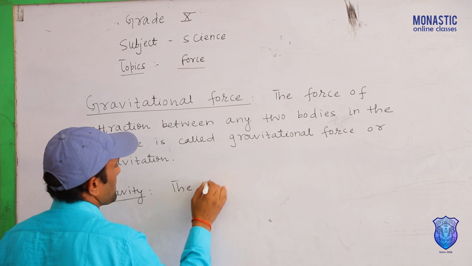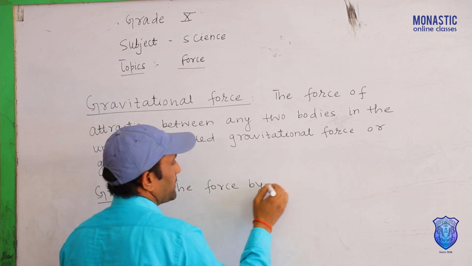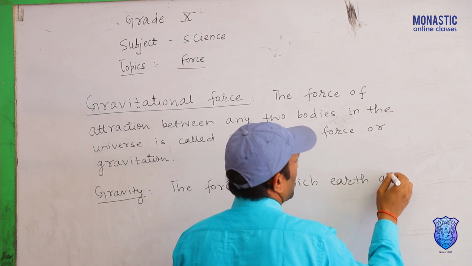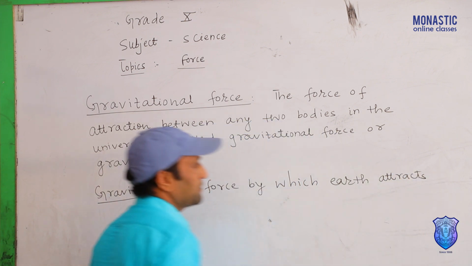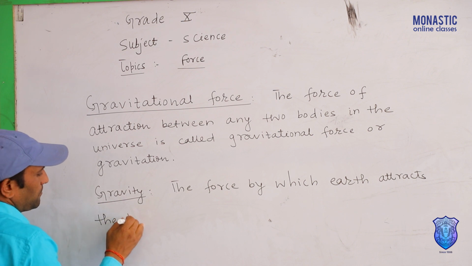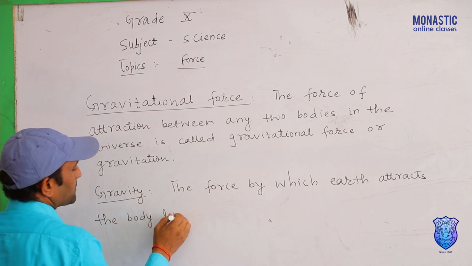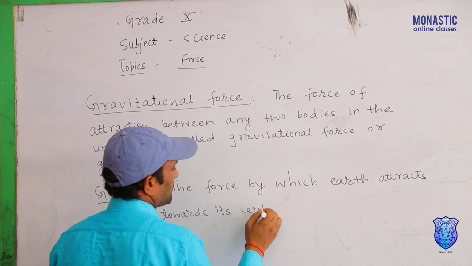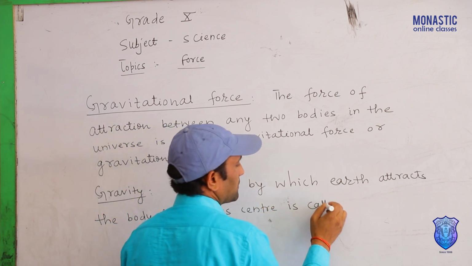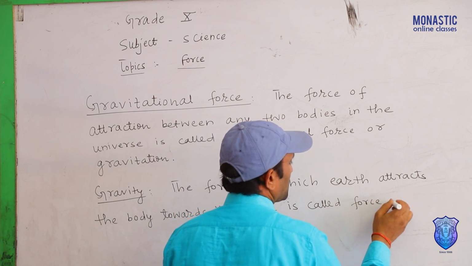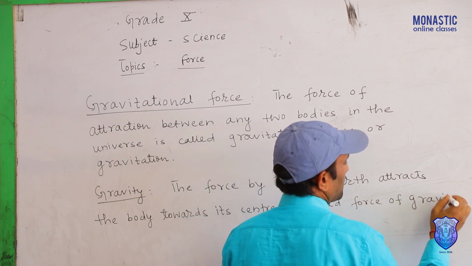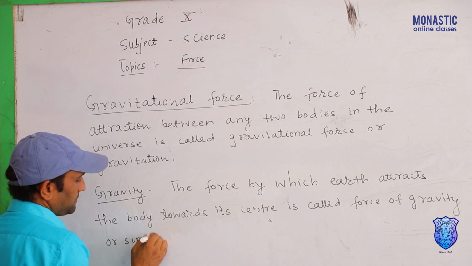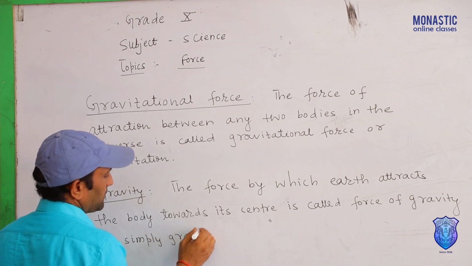Gravity. The force by which Earth attracts a body towards its center is called force of gravity, or simply gravity.